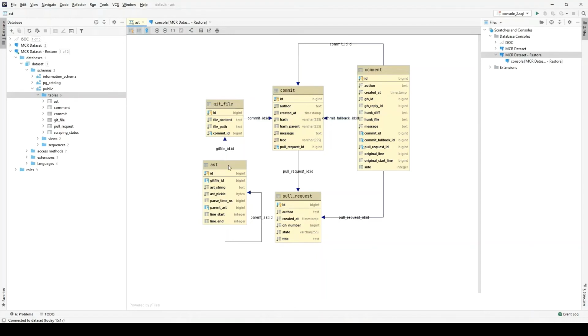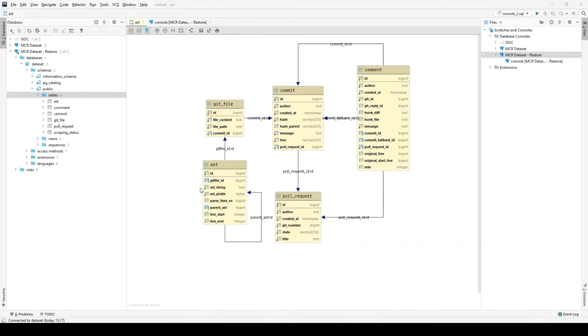Finally, we use the JavaLang parser to create ASTs for all Java 8 source files. We store ASTs both at a file level and at an individual method level. The method level ASTs are distinguished by their parent AST and line range properties. The parent AST reference resolves to the respective file level AST that contains this method, and the line start and line end fields indicate the line numbers of the first and last tokens in the respective AST. These are convenient for identifying the correct method ASTs based on the line ranges and review comments.